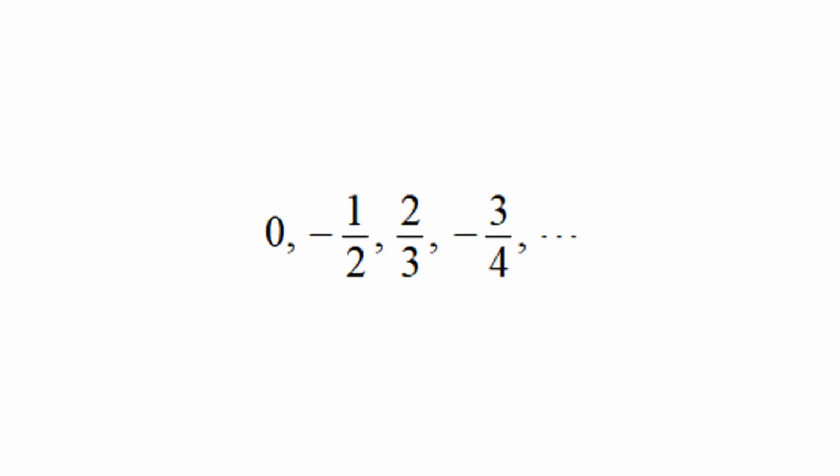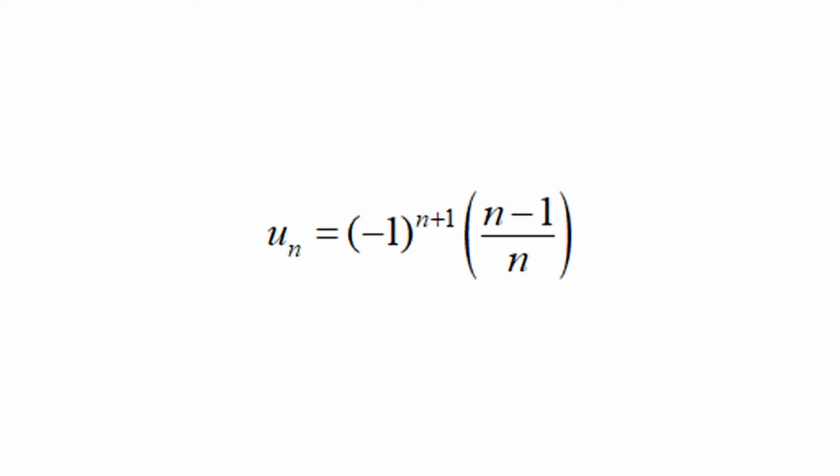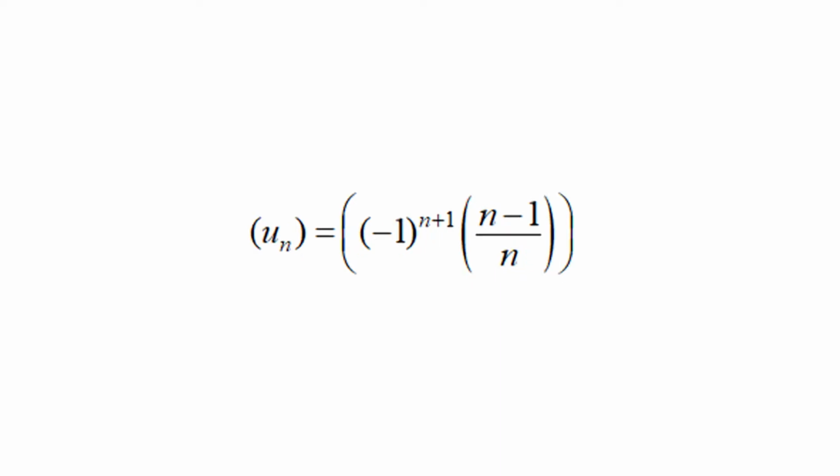The nth term of the sequence 0, negative 1 upon 2, 2 upon 3, negative 3 upon 4, etc., is u_n equal to (negative 1)^(n plus 1) times (n minus 1) upon n, and the sequence is denoted by {u_n} equal to {(negative 1)^(n plus 1) times (n minus 1) upon n}. Finally, the nth term of the sequence 5, 5, 5, etc., is u_n equal to 5, and the sequence is denoted by {u_n} equal to {5}.